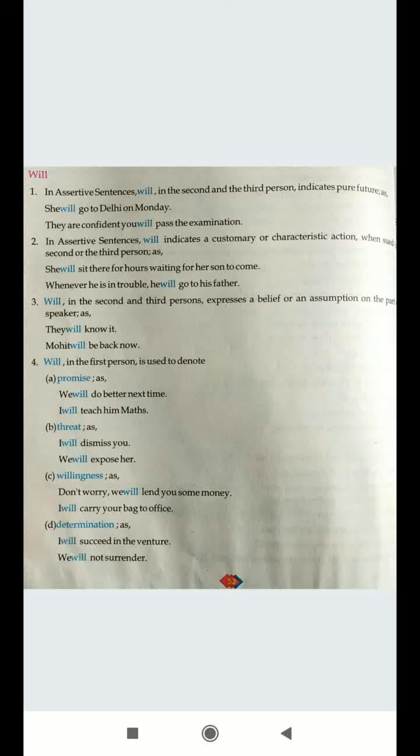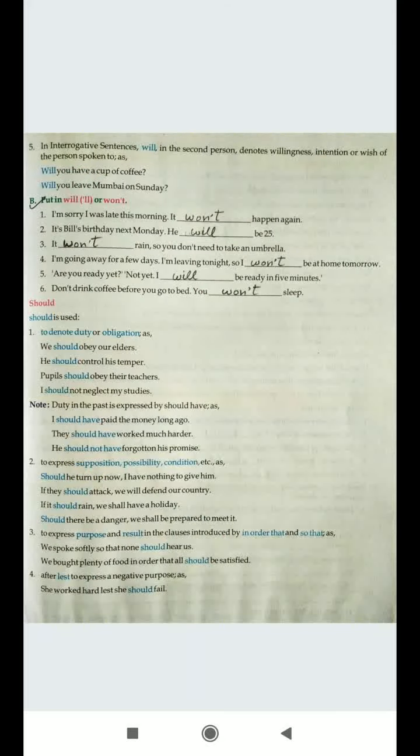In fourth point, determination. Like you show a strong determination. Like I will succeed in this venture. We will not surrender. Now that means you have a firm determination. So in these kinds of sentences, we will make use of will instead of shall. Now let's see. In interrogation also, we place the verb at the beginning of the sentence and it also denotes willingness, intention, or wish. Now this B part is in your syllabus, and you need to note these answers in your books also.